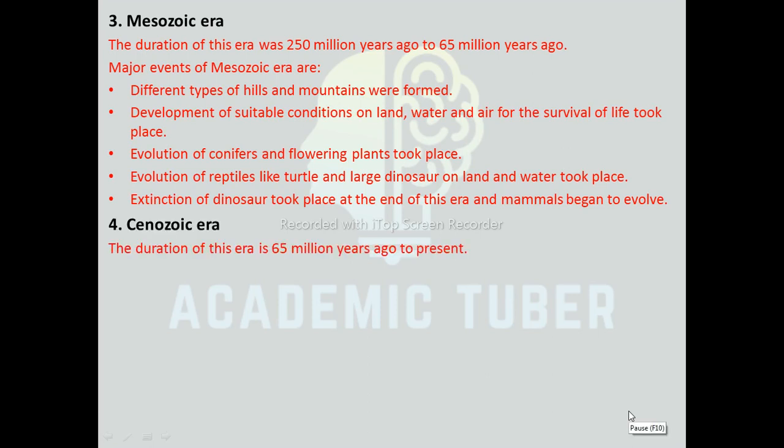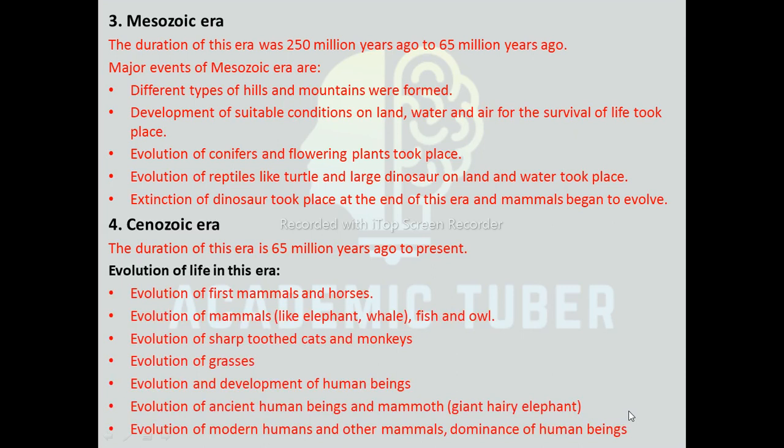Cenozoic Era. The duration of this era is 65 million years ago to present. Evolution of life in this era. Evolution of first mammals and horses. Evolution of mammals like elephant, whale, fish, and owl. Evolution of sharp-toothed cats and monkeys. Evolution of grasses. Evolution and development of living human beings. Evolution of ancient human beings and mammoth. Evolution of modern humans and other mammals. Dominance of human beings.